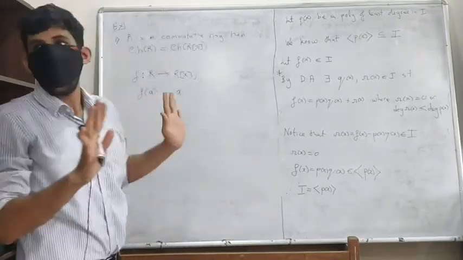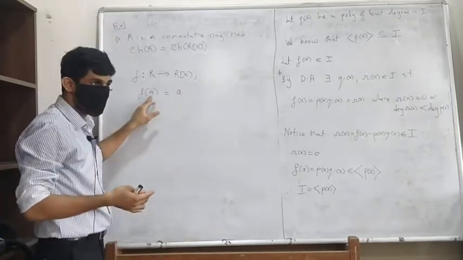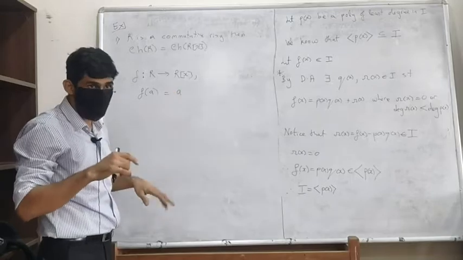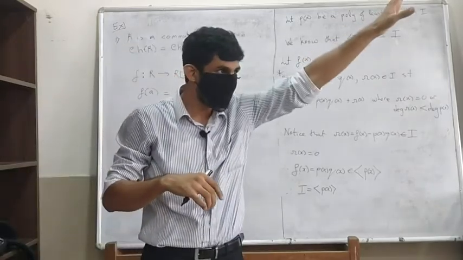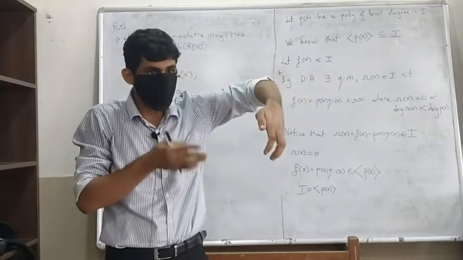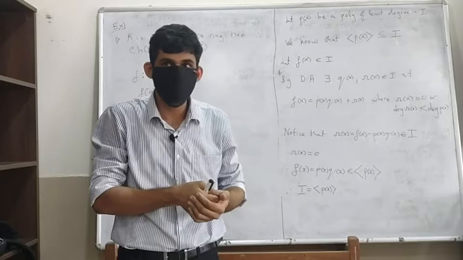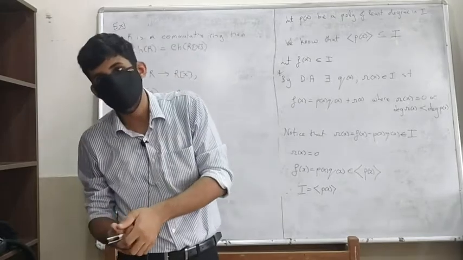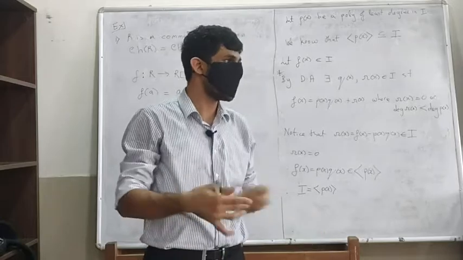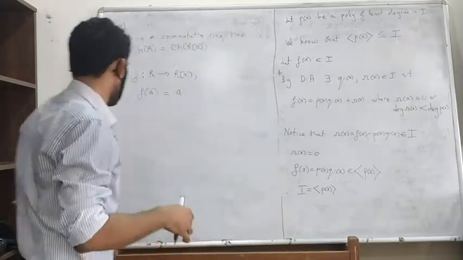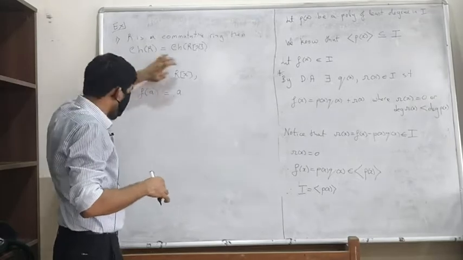Okay, so addition works. What about multiplication? f of ab will give us the polynomial with constant term ab and everything else 0. What happens if you take the polynomial with constant term a and multiply it to a polynomial with constant term b? You will get the polynomial with constant term ab. You will need to check that using the definition if you don't know. So this is a homomorphism.